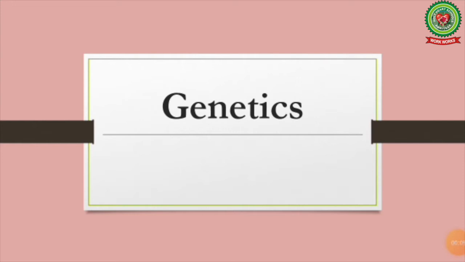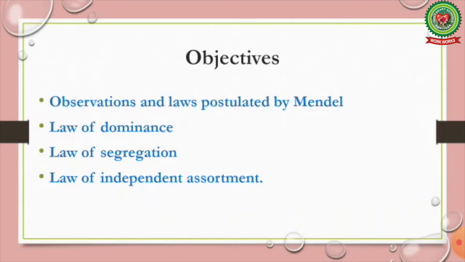This video is in continuity with the previous video of chapter genetics. The objectives that we are covering in this video are observation and laws postulated by Mendel, law of dominance, law of segregation, law of independent assortment.